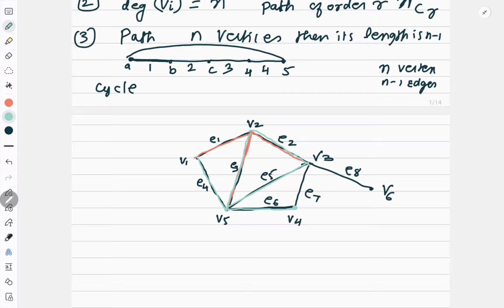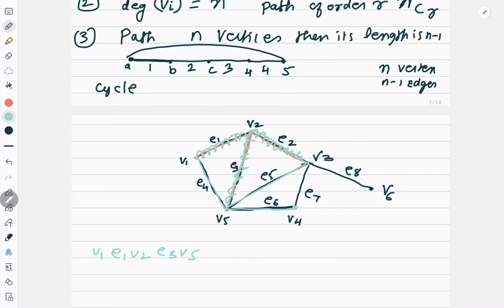Correct, but it is not a circuit. Why? Because circuit means I should come back to the initial vertex. So that will become the circuit. Right? For example, in this diagram only, see V1, E1, V2, E3, V5. Okay, let us draw, then it will be easy for us to understand. First, I am going from V1 to E1, then I went to V2, and then I went to E3.